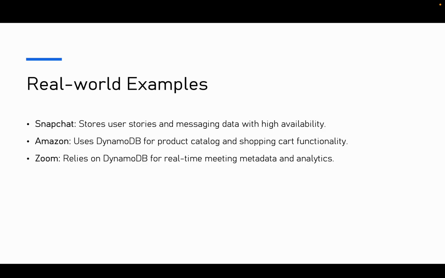Real-world examples: Snapchat stores user stories and messages data with high availability. Amazon uses DynamoDB for product catalog and shopping cart functionality. Zoom relies on DynamoDB for real-time meeting metadata and analytics.